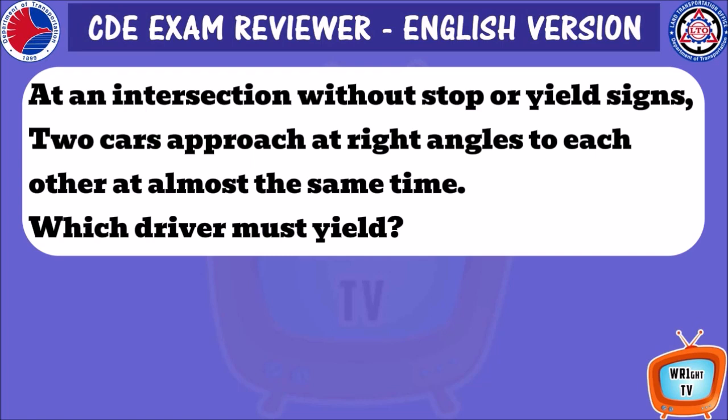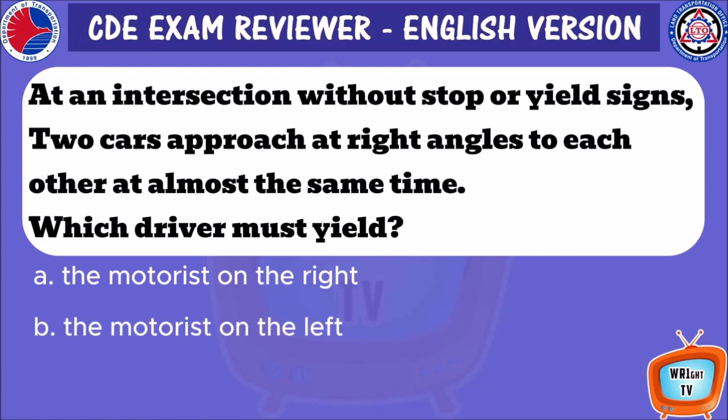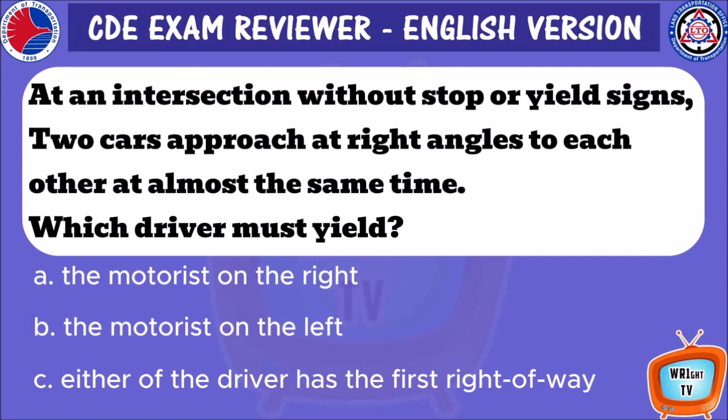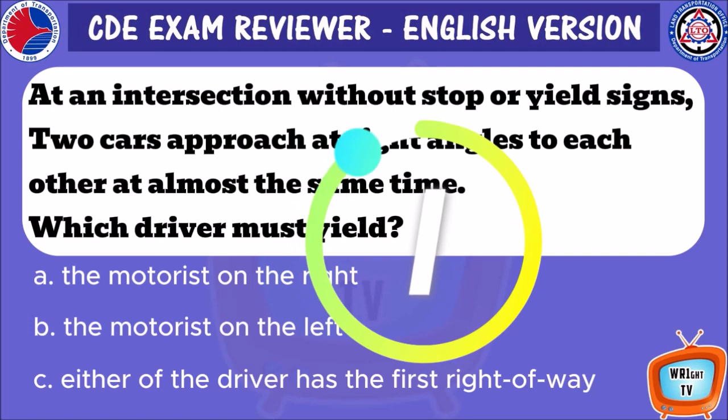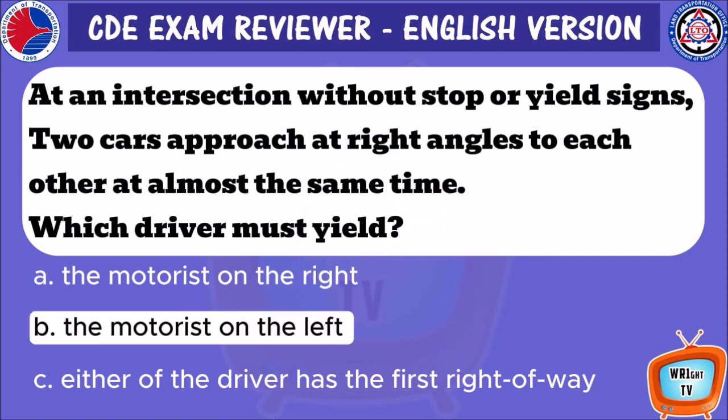At an intersection without stop or yield signs, two cars approach at right angles to each other at almost the same time. Which driver must yield? A. The motorist on the right. B. The motorist on the left. C. Either of the drivers has the first right of way. B. The motorist on the left.